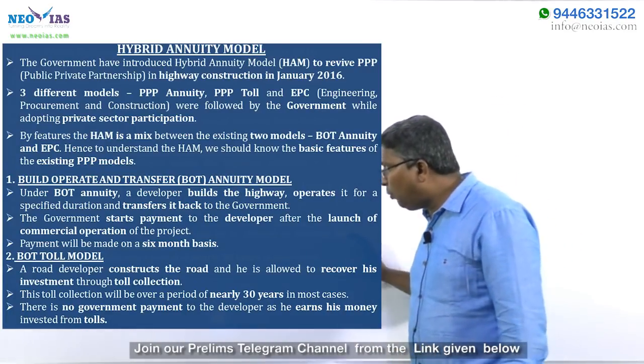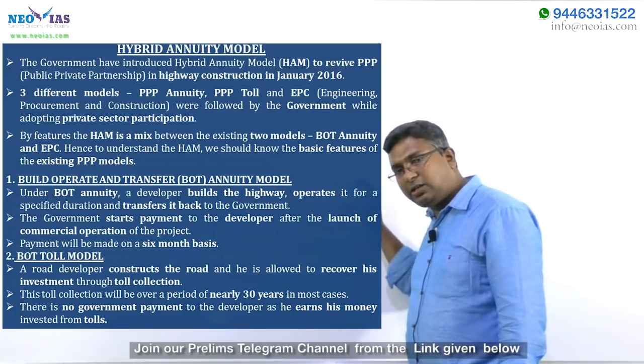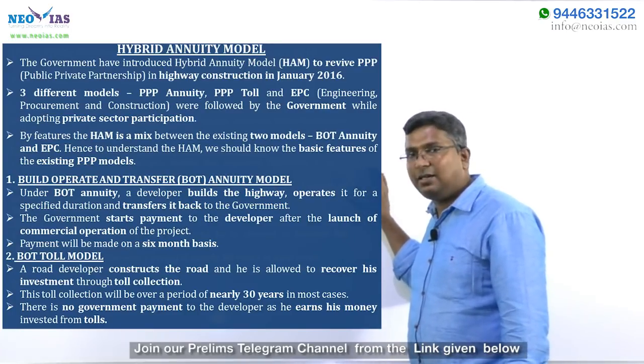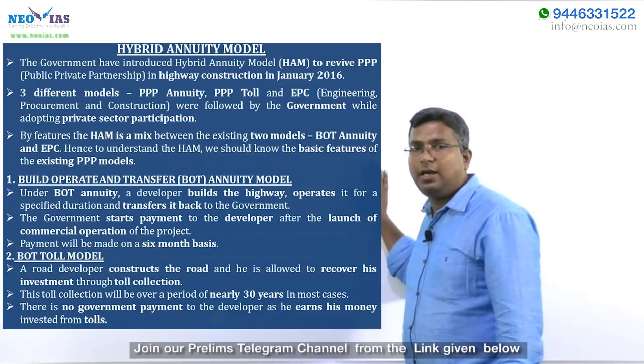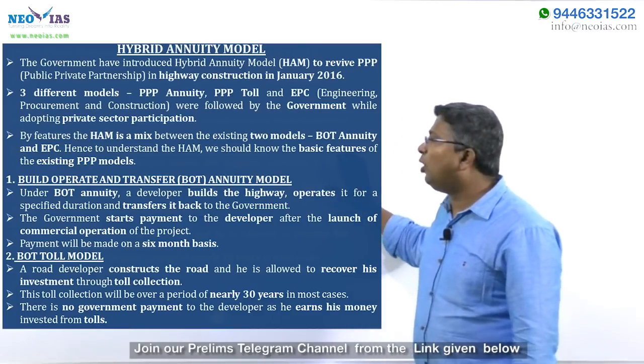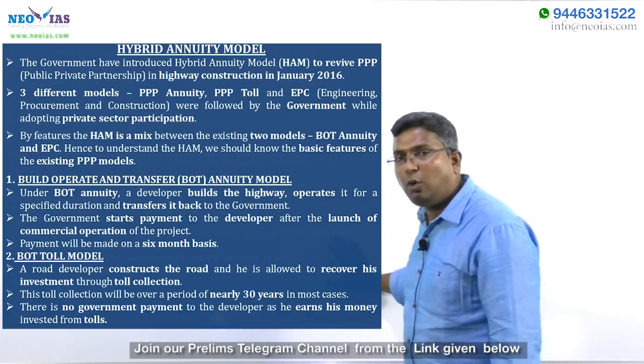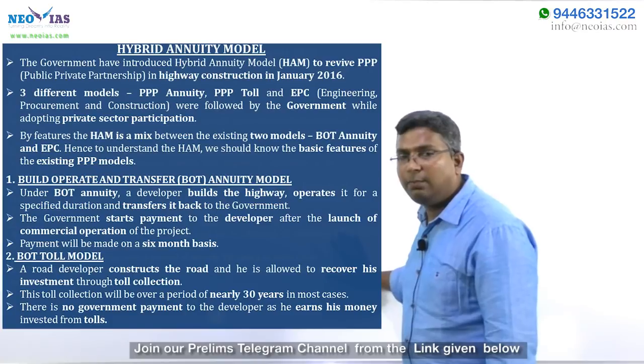So between the toll model and the annuity model, the interesting point is that the risk is lesser for the builder in the annuity model. Why? In the annuity model, the traffic risk is with the government. In the toll model, the traffic risk is with the developer.